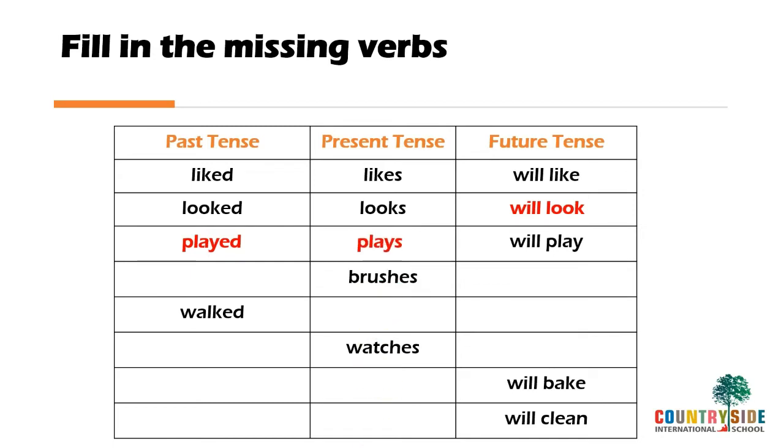Again, present tense form of verb is given. Brushes. What will be the past tense of it? Brushed. And future tense will brush. Children, when you write future tense, behind the verb, you will not add any S, ED, D. It will remain a simple form of verb. Now see the next one. Walked is given. What will be the present tense of walked? Walks. And future tense? Will walk.